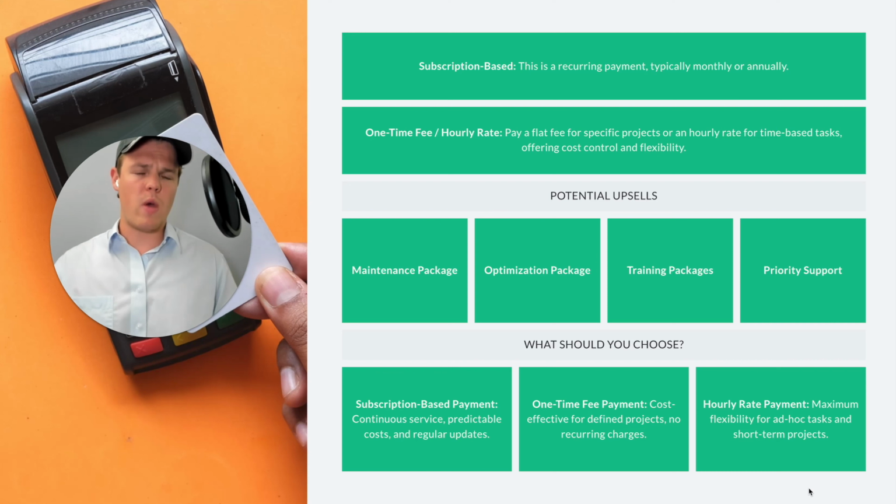Now, another way to approach a client could be possibly a one-time fee. This can be paired with an upsell as well, but typically the way this works is going to be based on the complexity and the expected time spend that you are going to see. So for example, if you know that it's going to take you maybe a couple hours to integrate it, you could probably charge a lesser price. Just to give you some context here, currently the hourly rate when it comes to AI automation is going to be between $150 to $250.